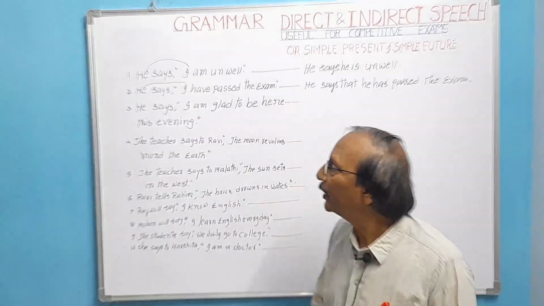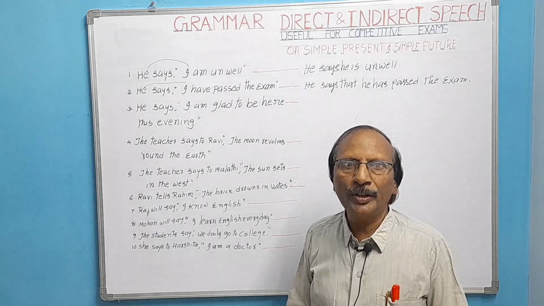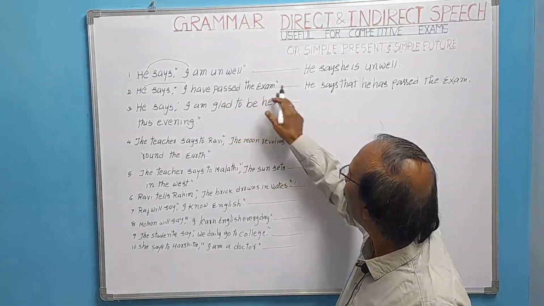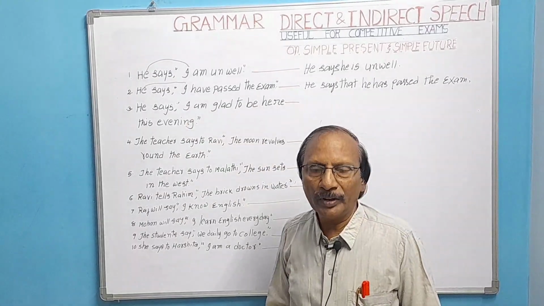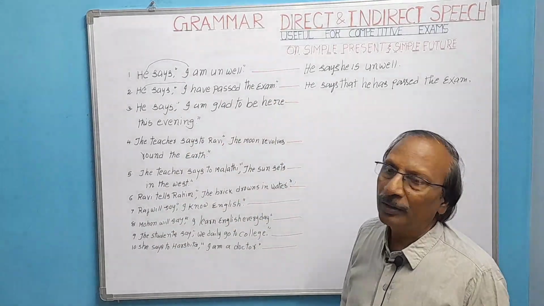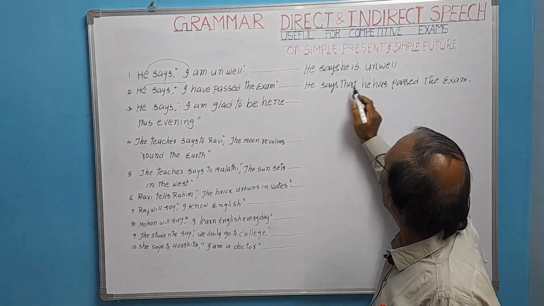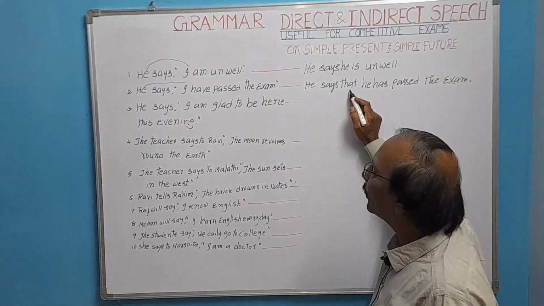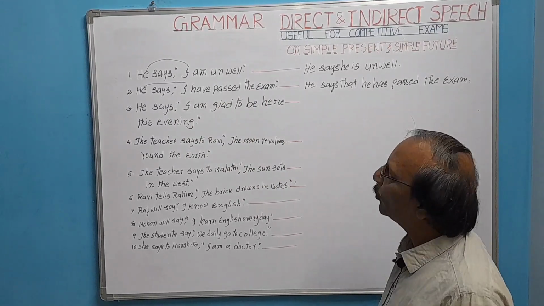What changes have we made here? The sentence is in present perfect. As per our rule, we have to change present perfect into past perfect. But we have kept it as it is. Why? Because the reported verb is in simple present. When the reported verb is in simple present, we don't change the tense of the sentence. I refers to he. That is why we have written he. After he says, we have written the conjunction that: he says that he has passed the exam.